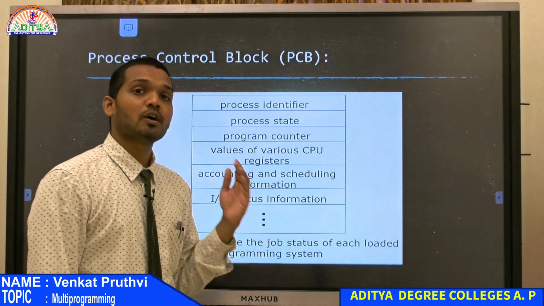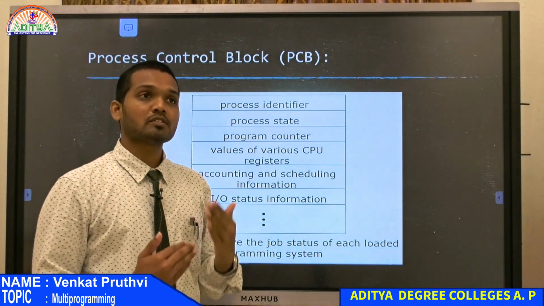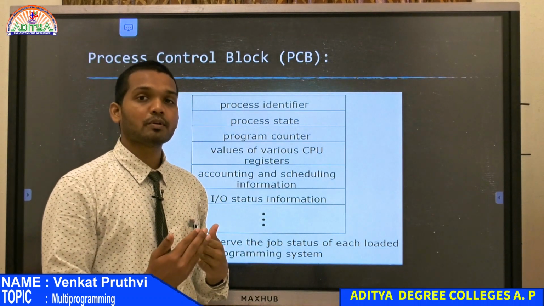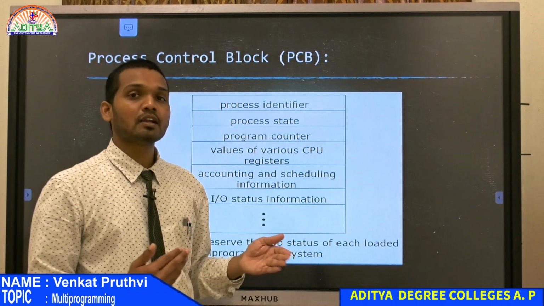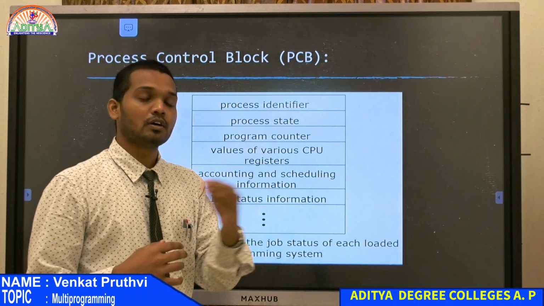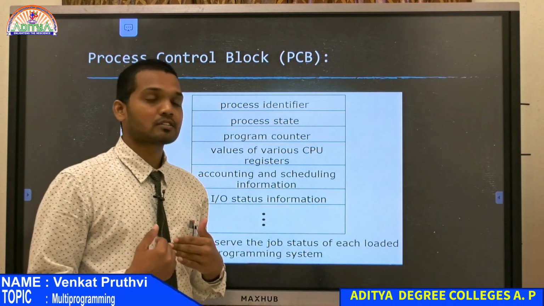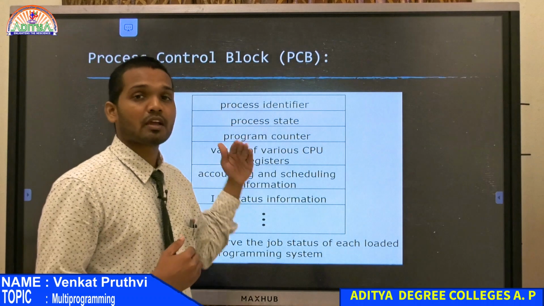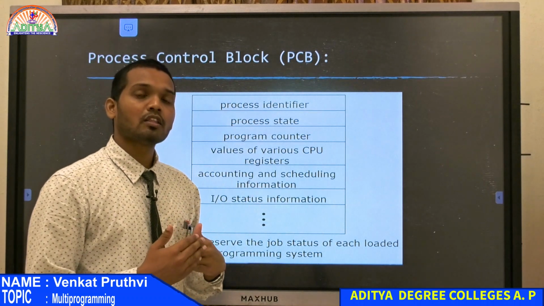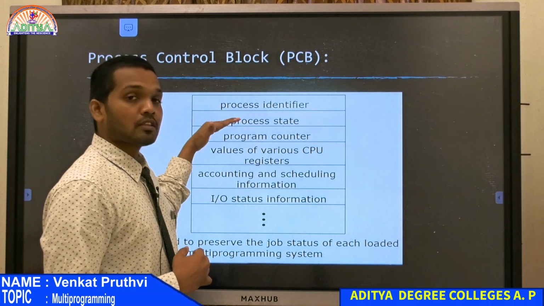First, it has to understand what kind of process it is, and it has to identify the process state. Is the process just entering into the CPU, or has it already entered and is coming back with some other task, or did it go to perform some input output operation and has come back? All the status of the process is available in the process state.